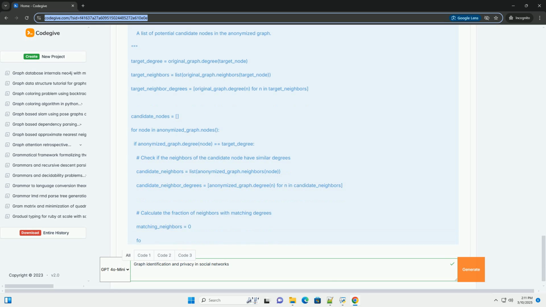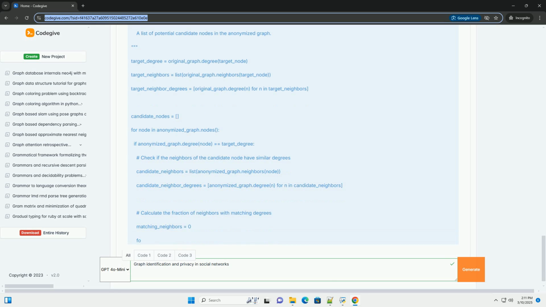The perturbation rate controls the level of privacy protection. Higher rates provide stronger privacy but also introduce more distortion into the graph. Adding and deleting edges affects the graph's properties, such as degree distribution, clustering coefficient, and centrality measures. It's important to choose a perturbation rate that balances privacy with data utility. Edge perturbation can be combined with other anonymization techniques to achieve stronger privacy guarantees. See code example: applying differential privacy, simplified.